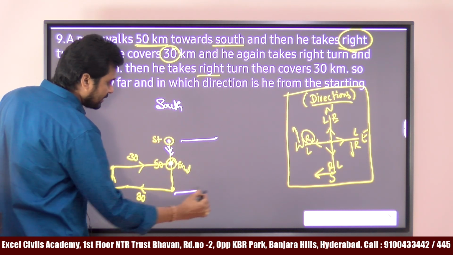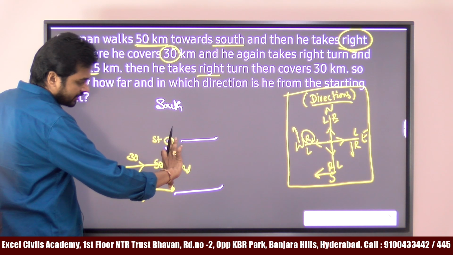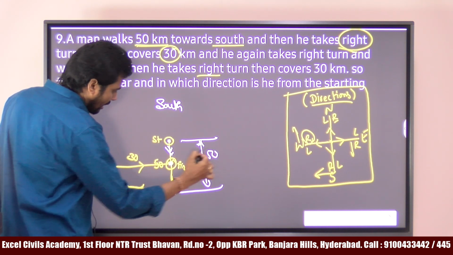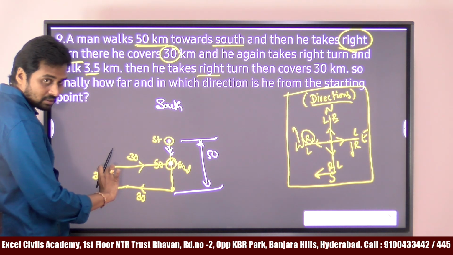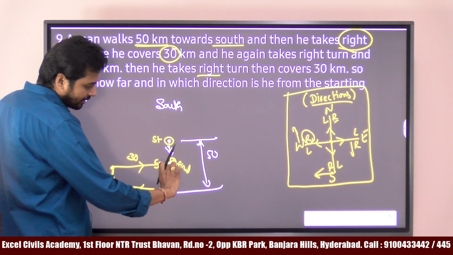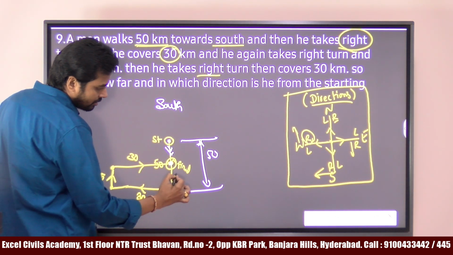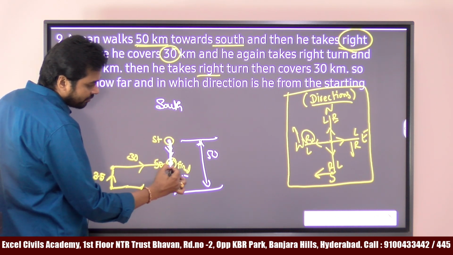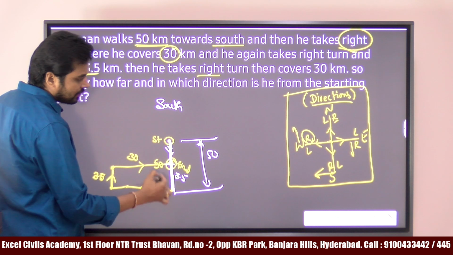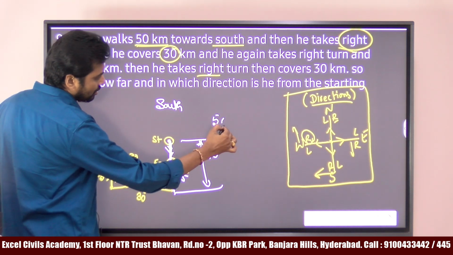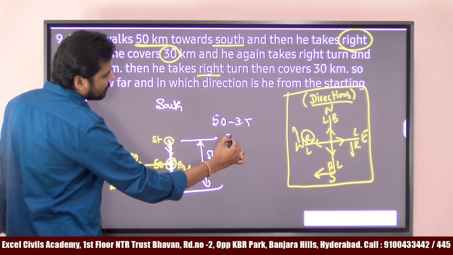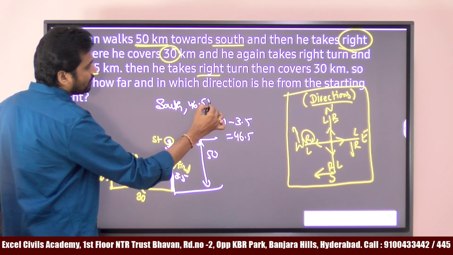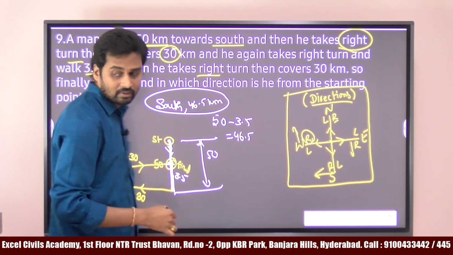As you know, the complete distance is 50. And what is the distance between these 2 points? 3.5. I can say the distance between these 2 points is also 3.5. Then if the complete distance is 50 and this distance is 3.5, then the remaining distance is 50 minus 3.5, 46.5. So the answer is south and 46.5 kilometers.